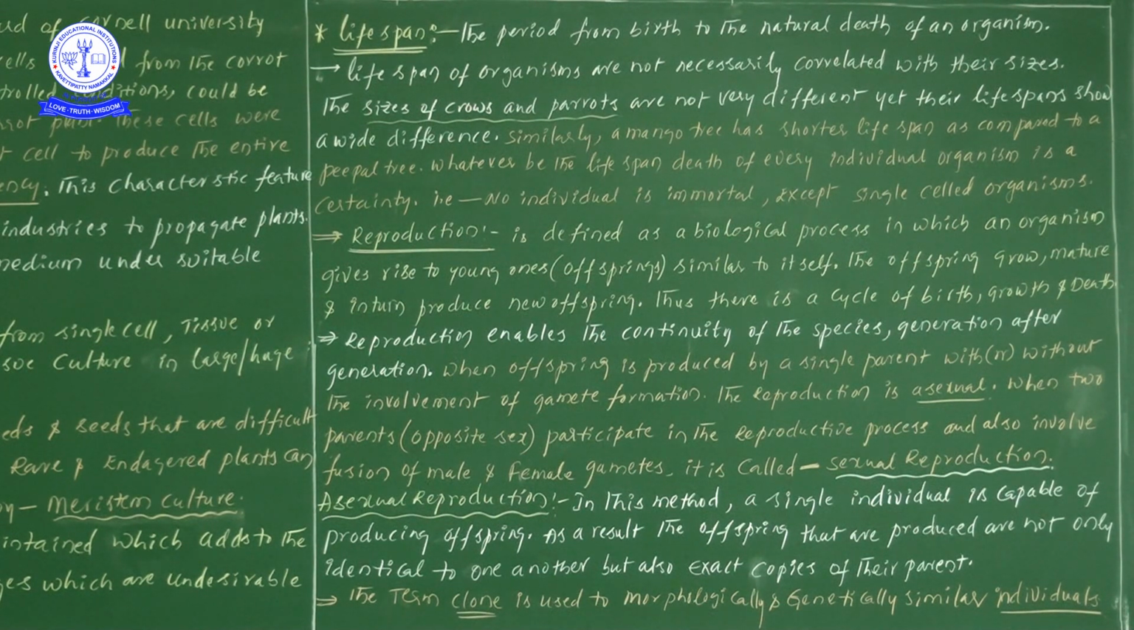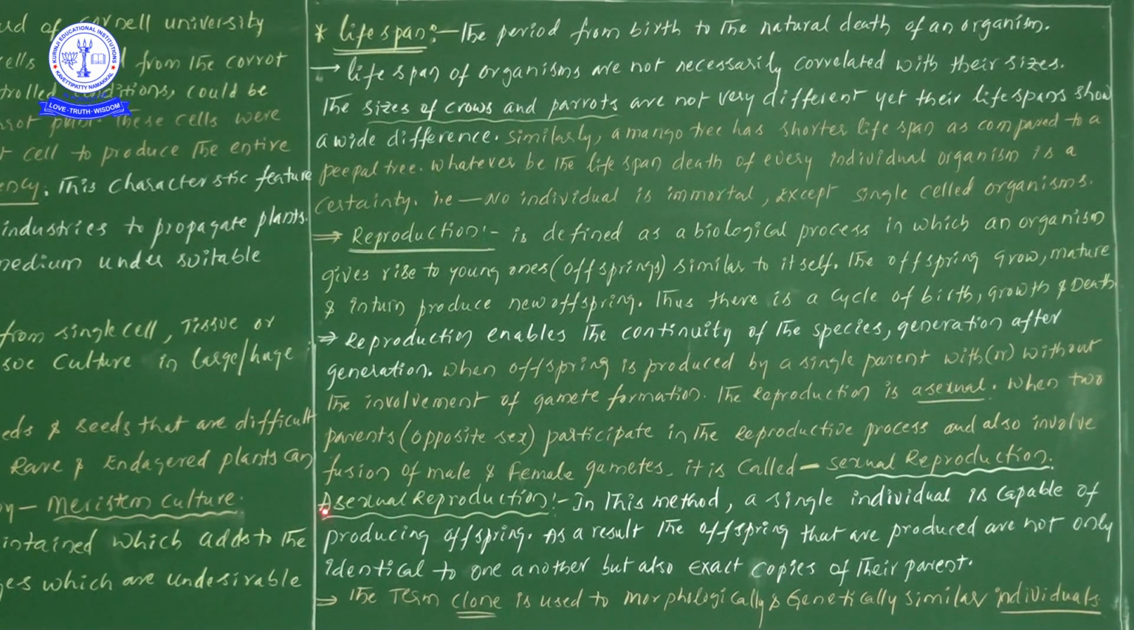But from the sexual point of view, different types of parents with opposite sexes are required. They must participate in the reproductive process, and in sexual reproduction the male and female gametes, two different types of gametes, are fused together and result in the formation of a diploid zygote. So that process we consider as sexual reproduction. I hope you understood this one.